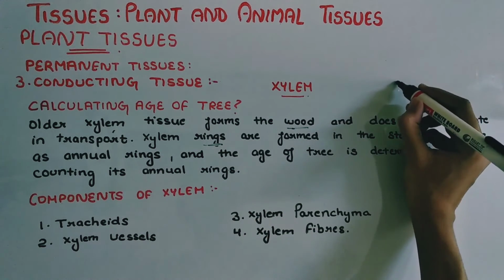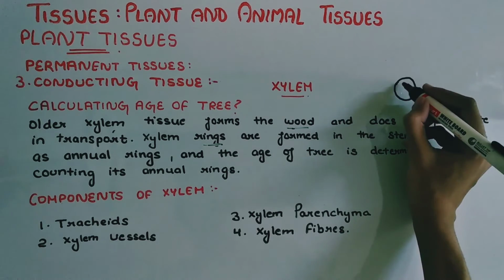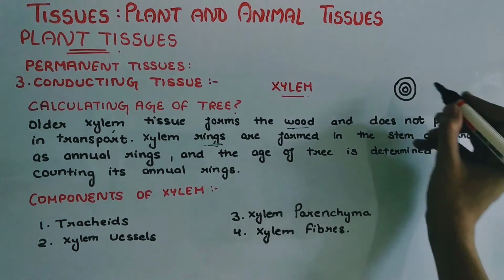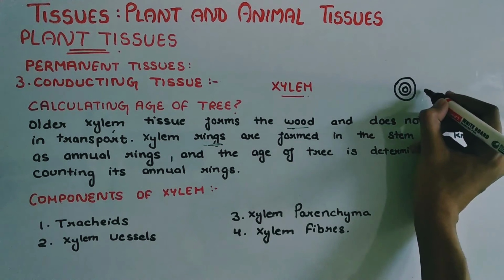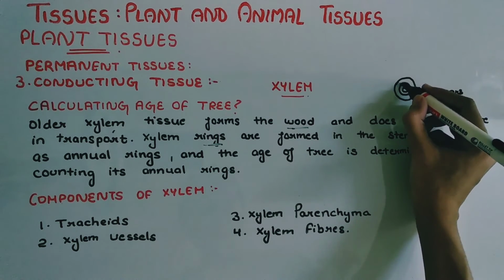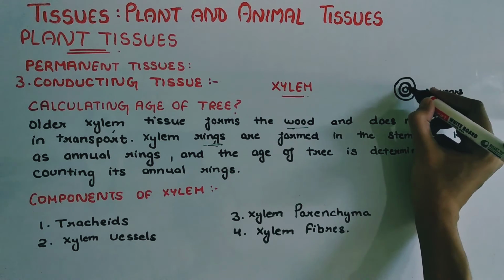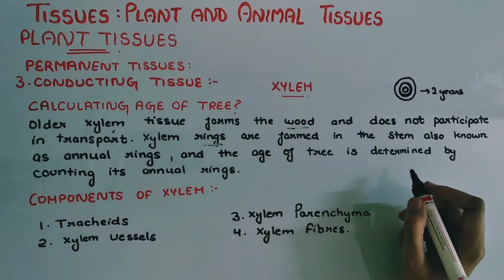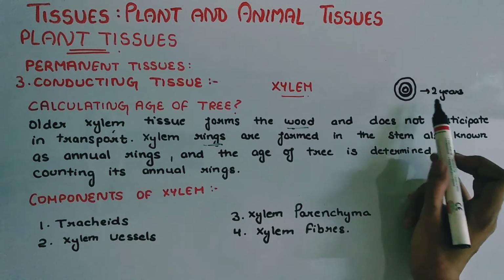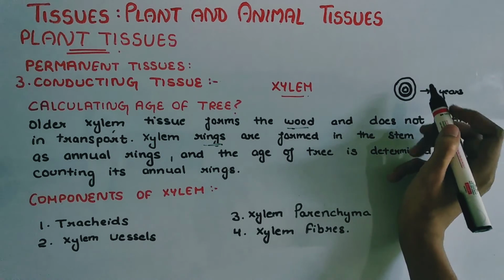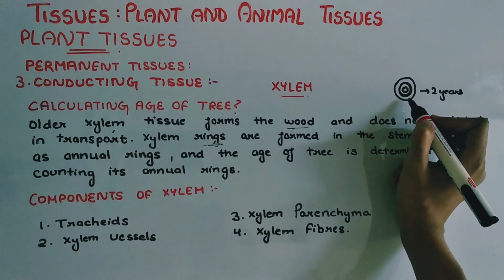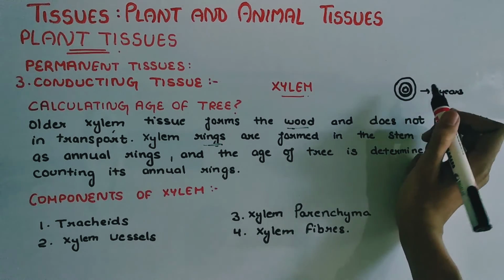For example, this is a cross-sectional view of a stem. We know that there are these types of rings in the stem. Here there are two rings. That means the age of the tree is 2 years. And how are these rings formed? These rings are actually the older xylem tissues that are not further participating in any transportation process, and these rings are called annual rings, means one ring determines 1 year, second ring, second year. Thus the age of the tree is 2 years.